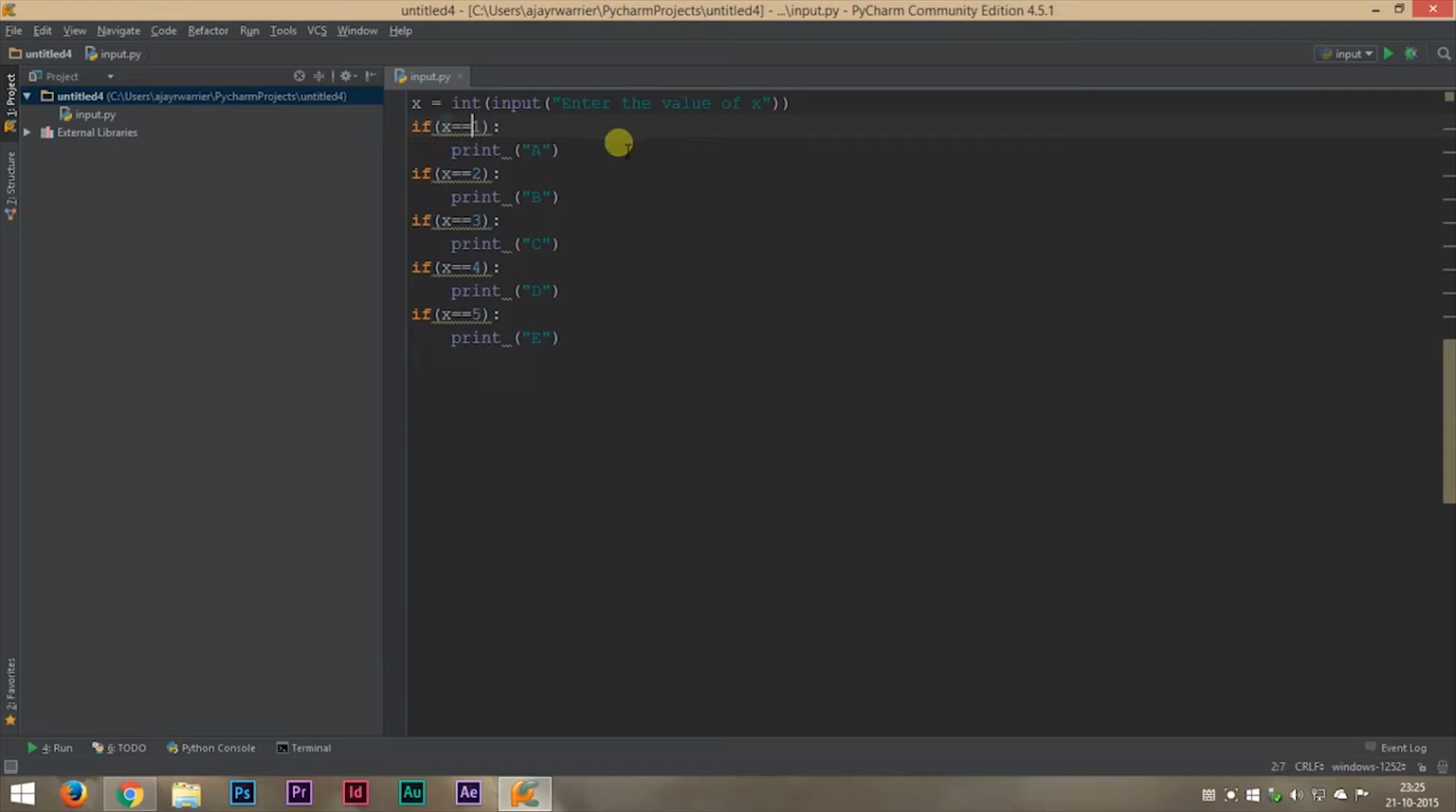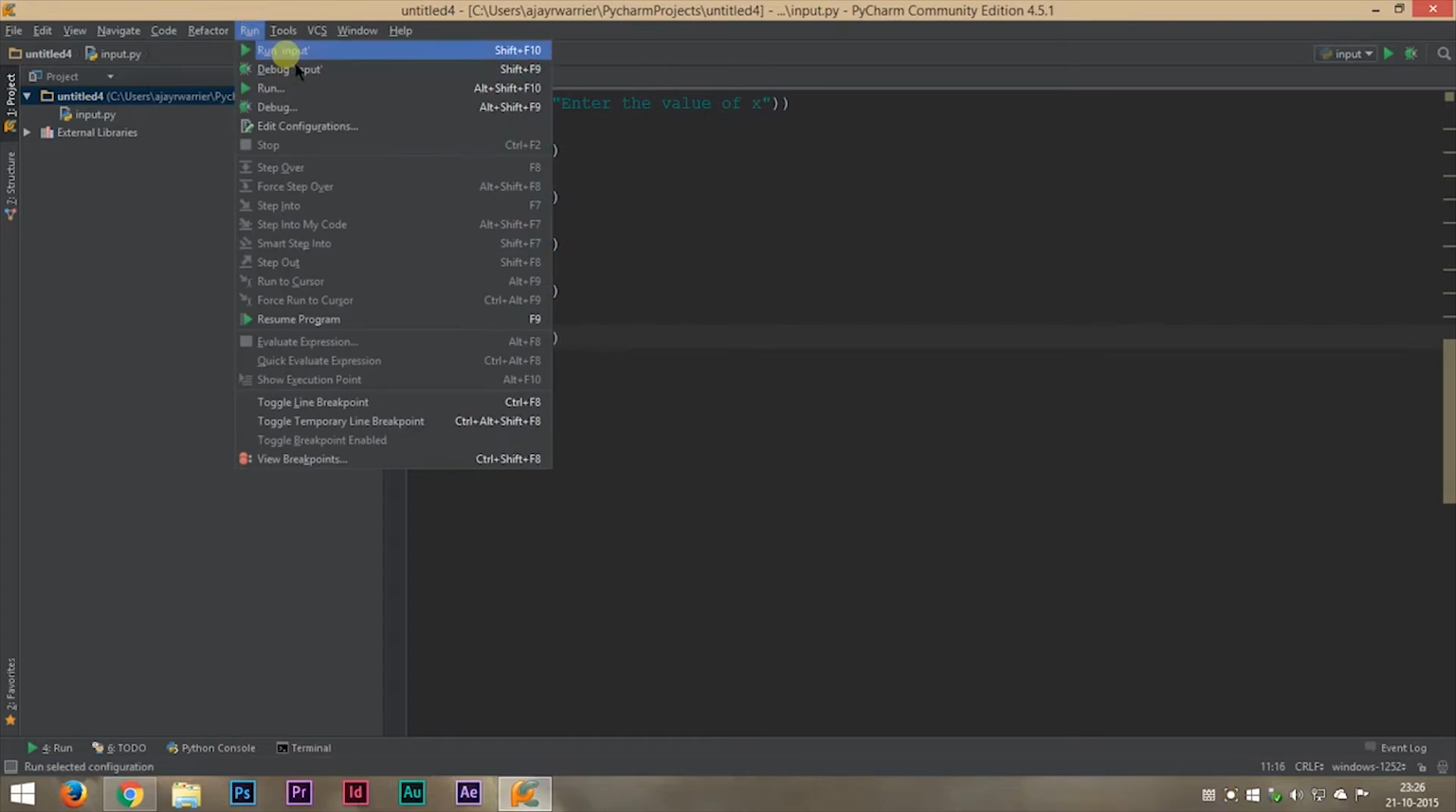Now double equal to means it is an equality checker or a comparison operator. That means it will compare if the value of x is equal to 1. Single equal to means initializing that value. Two equal to's mean it will check for equality, instead of initialization. That is, in this case, it will check if the value of x is equal to 1. And if the value of x is equal to 1, then only the statements inside the first if statement will execute.